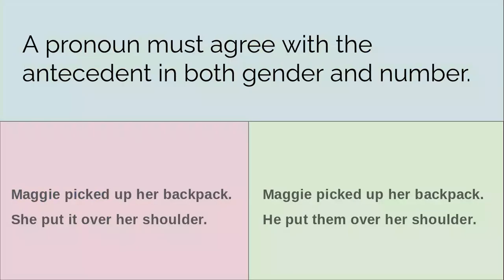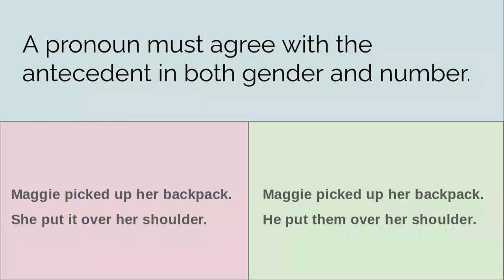A pronoun must agree with the antecedent in both gender and number. So that means that the pronoun you use, if you're talking about a girl, then you have to use her or she. If you're talking about a boy, you have to say him, his. If you're talking about multiple dogs, then you have to use a plural pronoun. You can't use just a singular pronoun. So let's look at the sentence. The one on the left in the pink square says, Maggie picked up her backpack. She put it over her shoulder. Now let's look at the one on the right. Maggie picked up her backpack. He put them over her shoulder. Which one do you think is right?